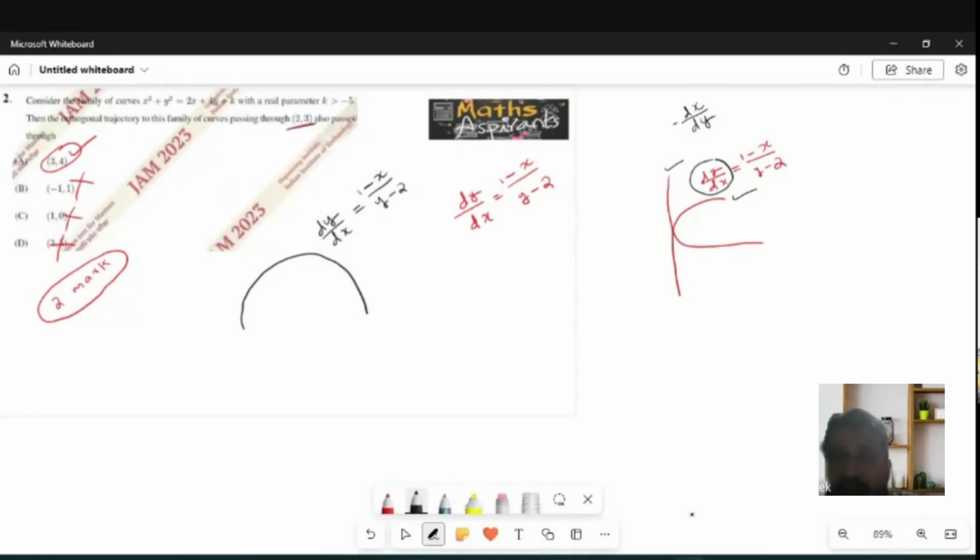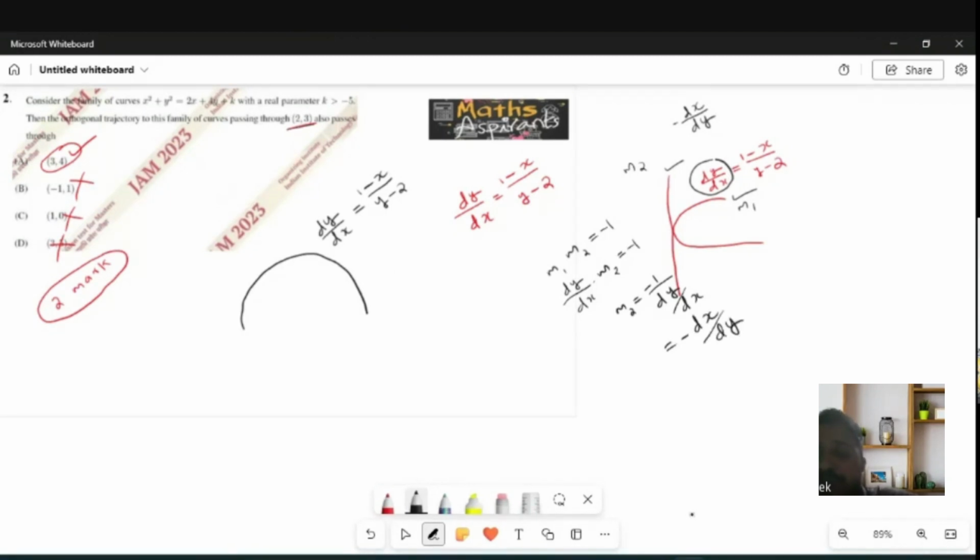Yes, correct. If this is slope M1 and this is slope M2, then M1 into M2 is equal to minus 1. So if this is dy by dx, this is M2, then M2 is minus 1 by dy by dx, which means minus dx by dy.